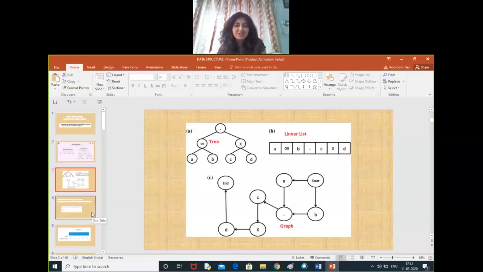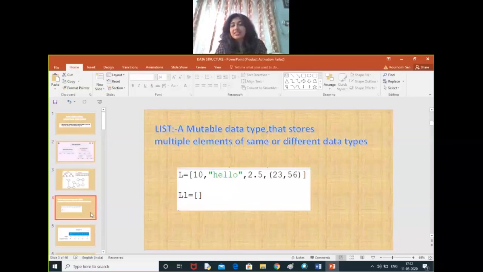In today's class, we'll be doing some revision on list that you have already learned in class 11. So what is list? List is a mutable data type that stores multiple elements of same or different data type. List is a mutable and heterogeneous collection of data items. Why is it heterogeneous?